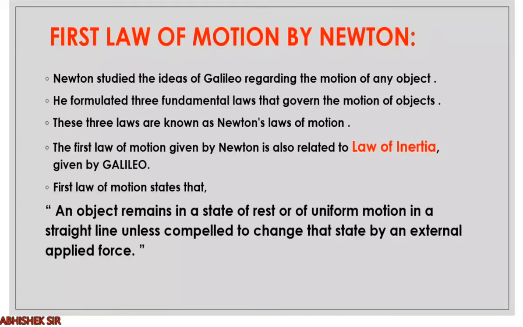Now, based on these studies, Newton also formulated his own thoughts, and his thoughts are known as the three laws of motion. So we shall start with the first law, and the first law is related to Galileo's experiment. So Newton studied his experiment, he studied his thoughts, and he formulated three laws, right? And they were known as the laws of motion. The first law of motion was related to the law of inertia given by Galileo.